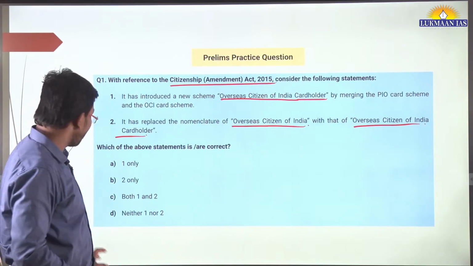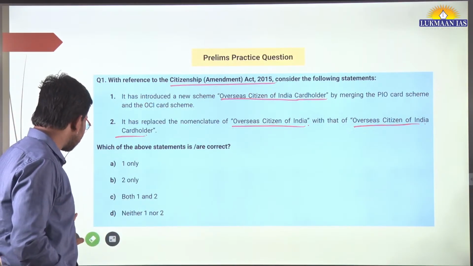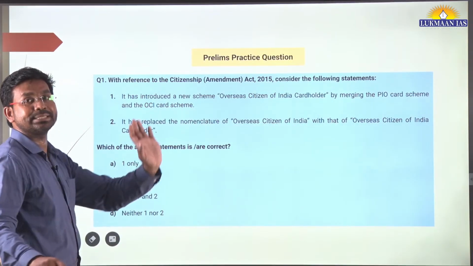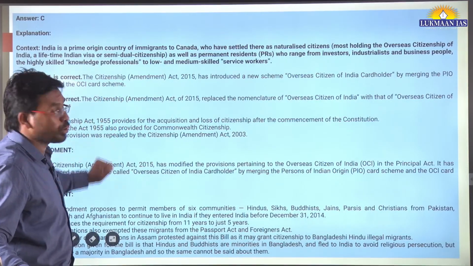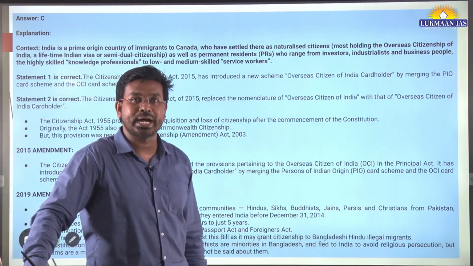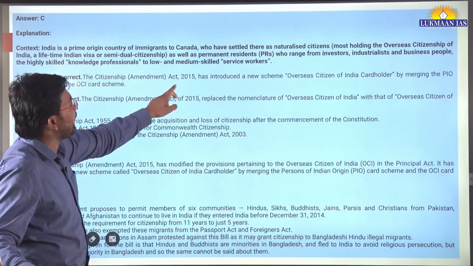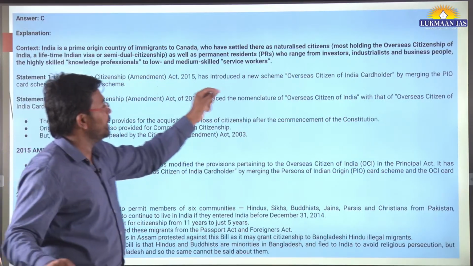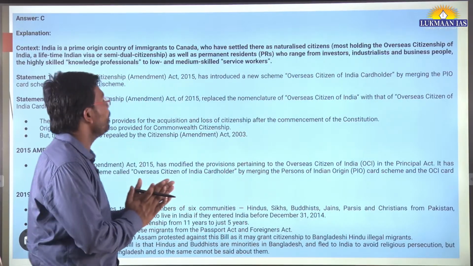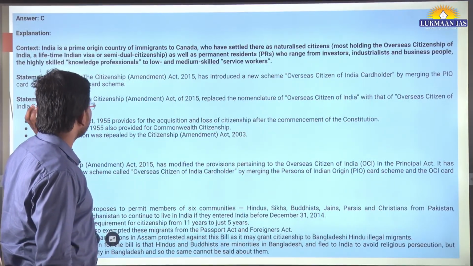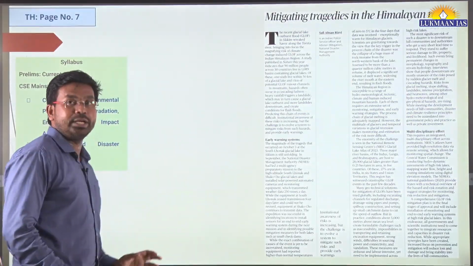So everyone, I just want you to participate, because this topic we have discussed earlier as well. Just participate and write what you think is the right answer for this question. So the correct answer is option C, as has been said by Chirag. Both the statements are correct. So in this Citizenship Amendment Act of 2015, they have introduced the Overseas Citizen of India card holder scheme. They have merged the PIO and the OCI card scheme. Okay, so that's the thing. You can go through the detail in your free time.